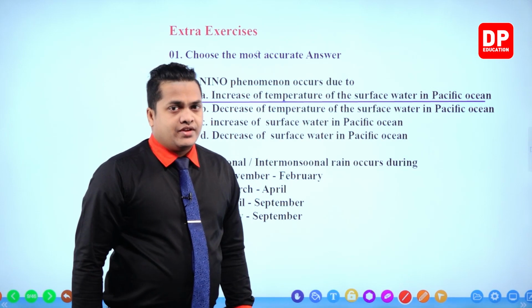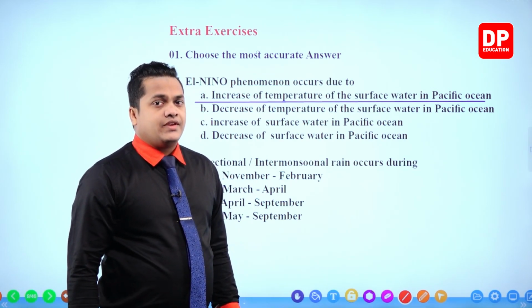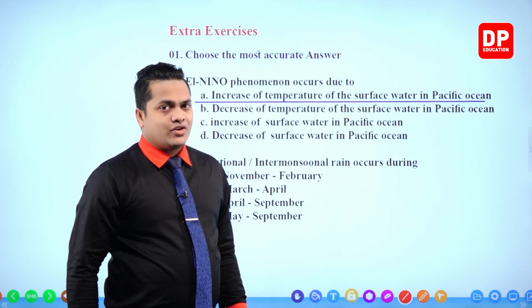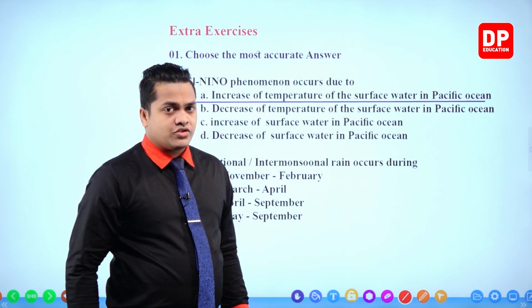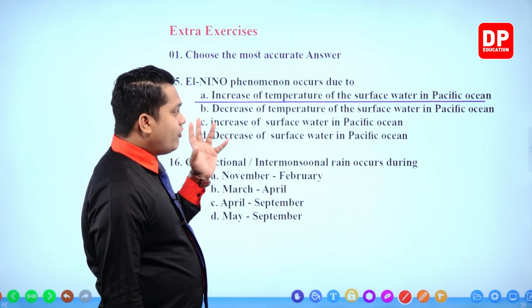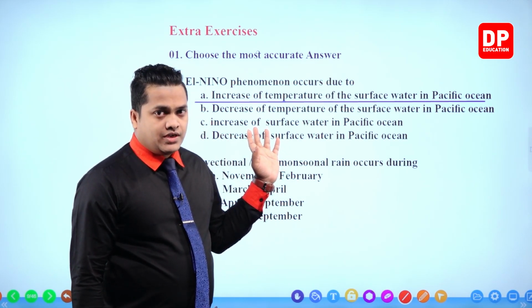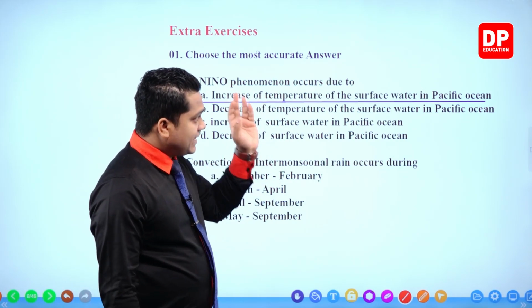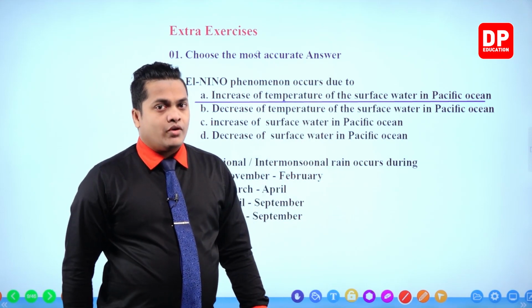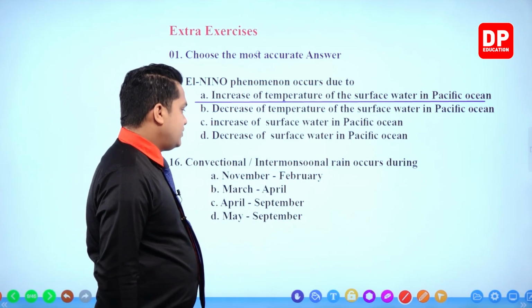Not because of increasing water level, but because of increasing temperature. So the term temperature is very important here. Next one.